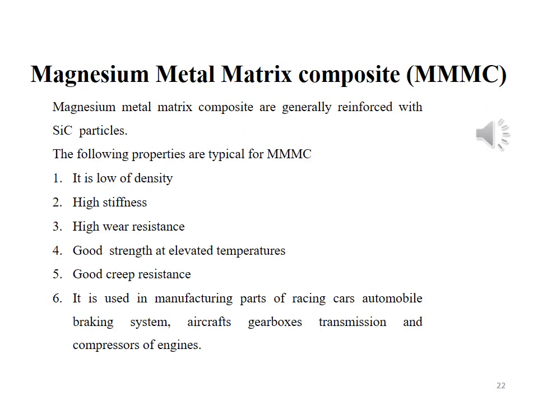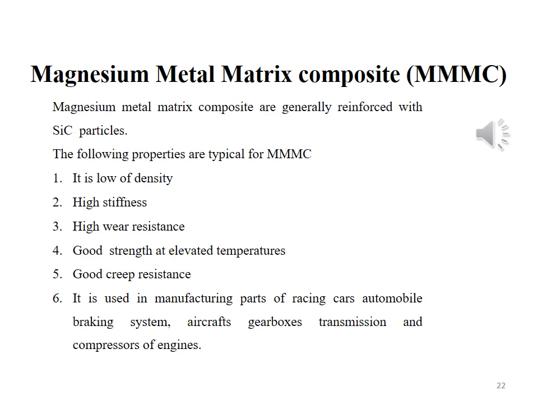The other metal matrix system is magnesium metal matrix composite material. In this material, magnesium metal is acting as a matrix phase, and silicon carbide particles will act as a reinforcing phase.